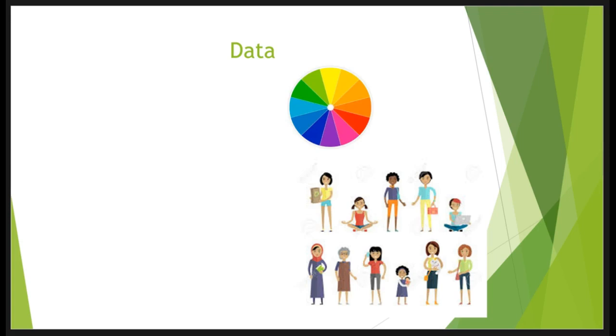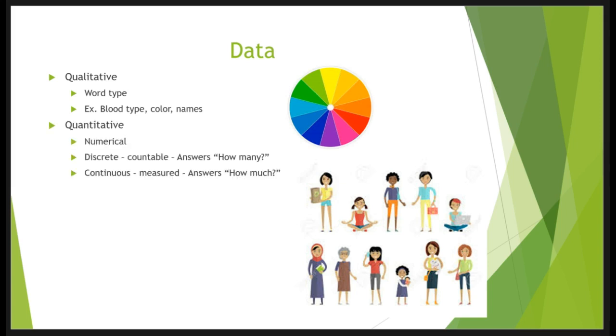Now let's take a closer look at data. We have two main types of data, qualitative and quantitative data. These are just like what we have in English when we say quality and quantity. Qualitative data is a word type data.